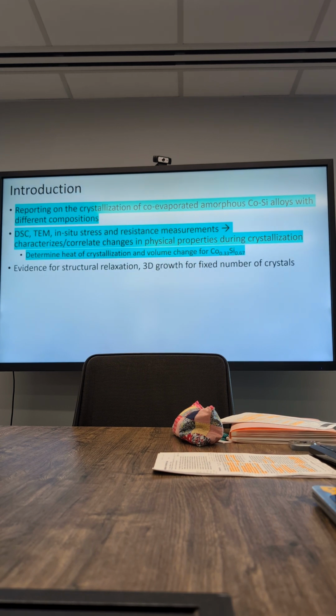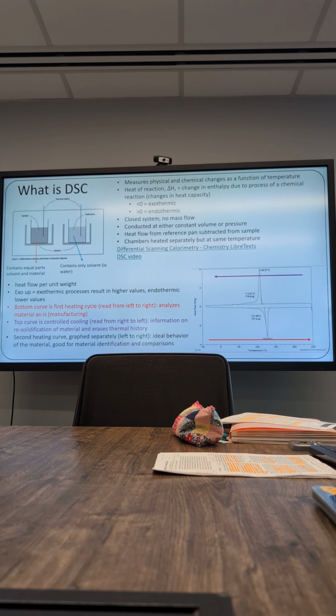So they're reporting on the crystallization of co-evaporated amorphous cobalt silicon alloys across a range of different compositions. They use DSC, TEM, and in situ stress and resistance measurements to characterize the physical properties, specifically during the crystallization process. Then they had evidence for structural relaxation, which is the 3D growth for a fixed number of crystals. They have all these different compositions, but they only do work on a couple, which I'll touch on next. Okay, so background information.